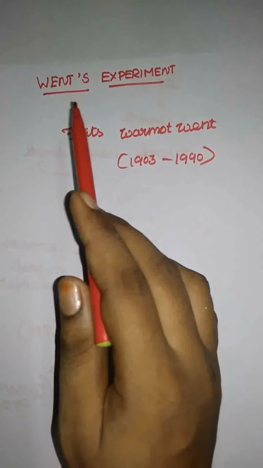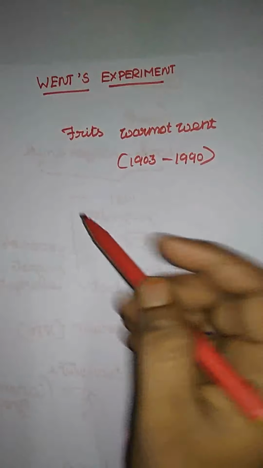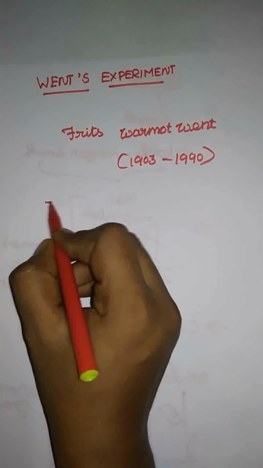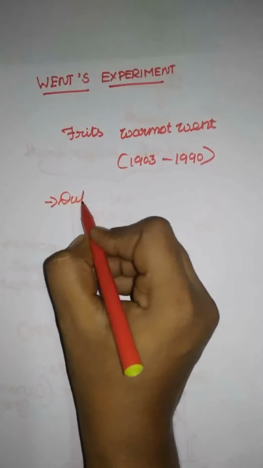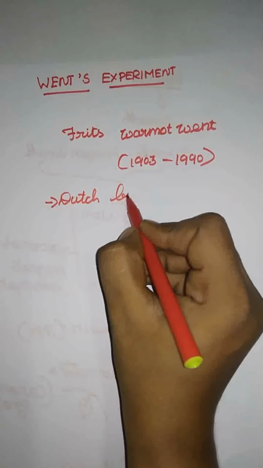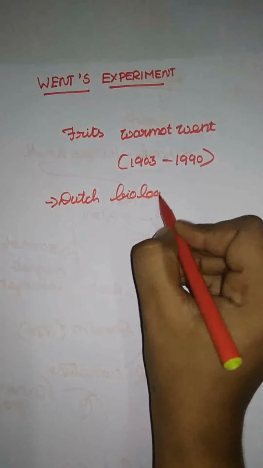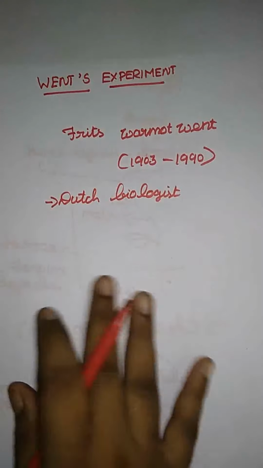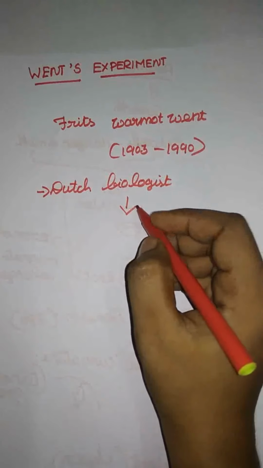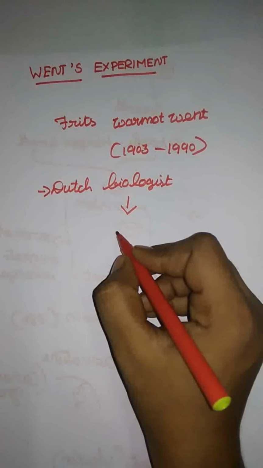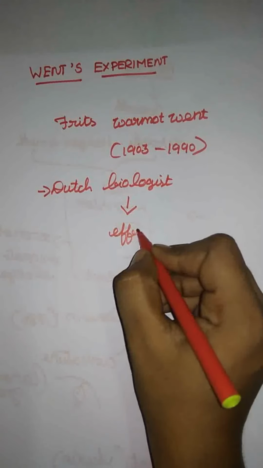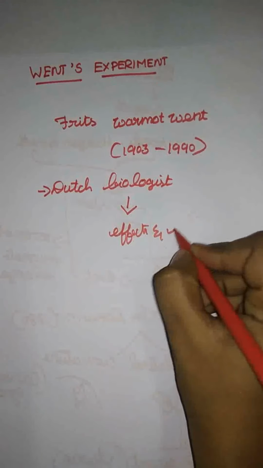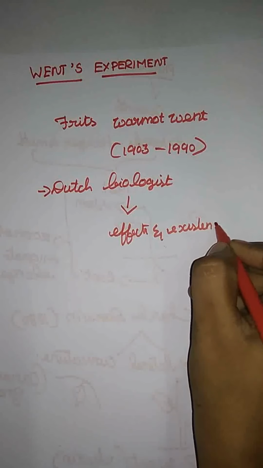He is a Dutch biologist. He identified the effects and existence of auxins.